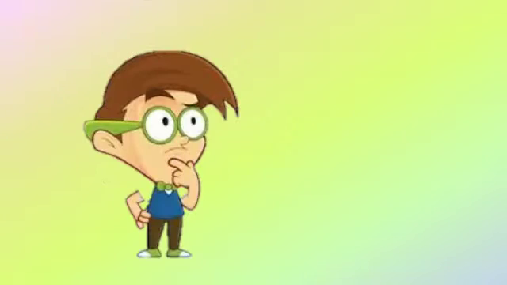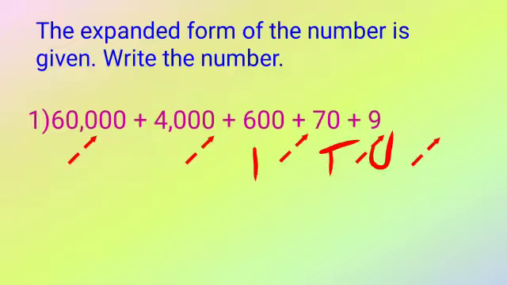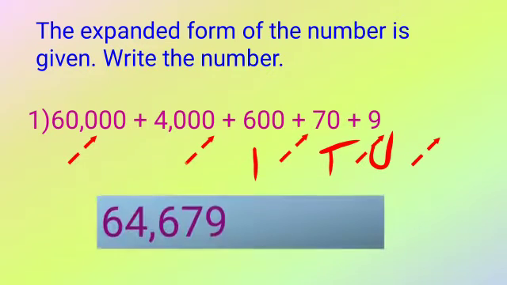As you can see here, arrows are given. That means the digits represent these places, and all the place names are present. So we will write 64,679.